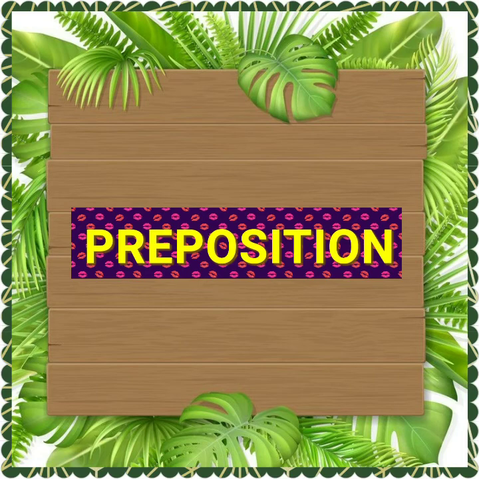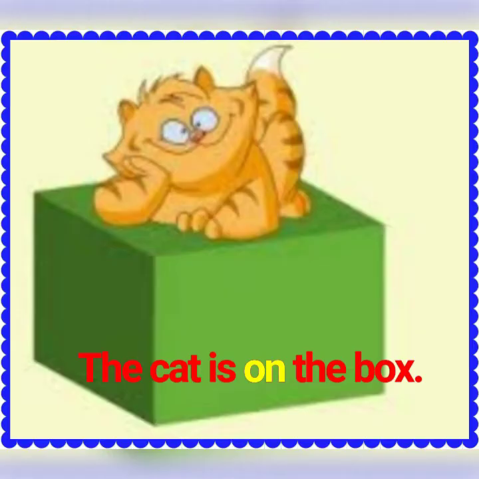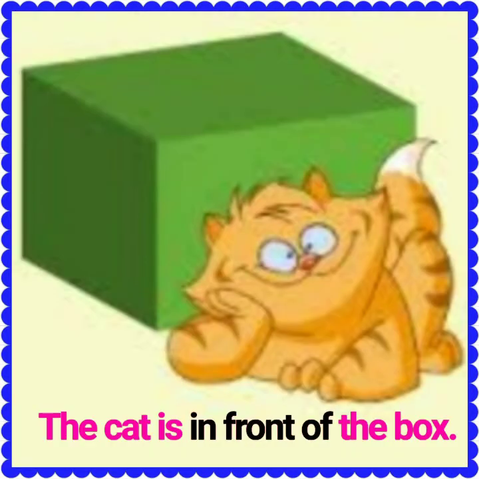Sixth one, preposition. A preposition is a word that shows the relation of a noun or pronoun to another word in a sentence. Preposition can tell the position of something. The cat is on the box. The cat is in front of the box.